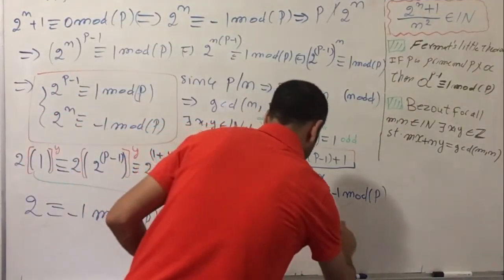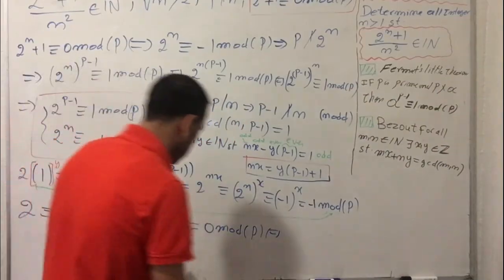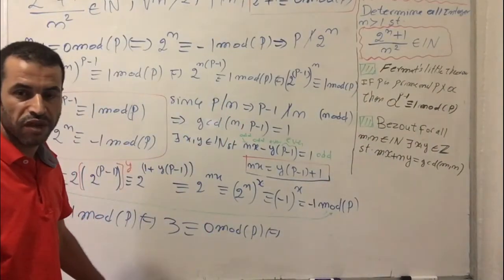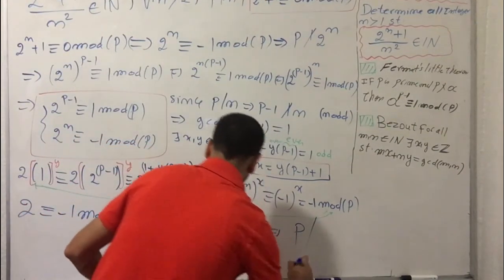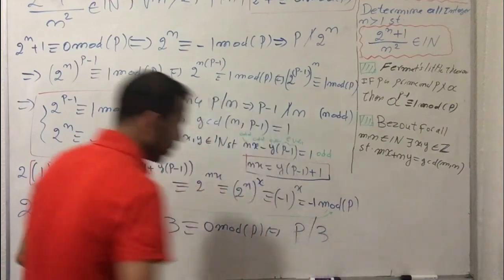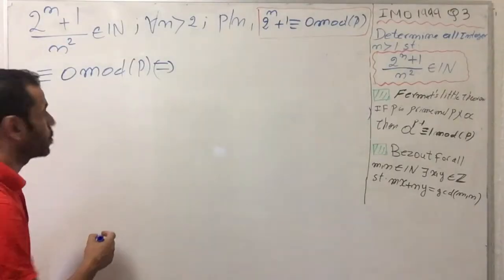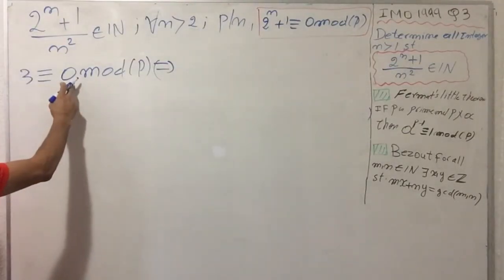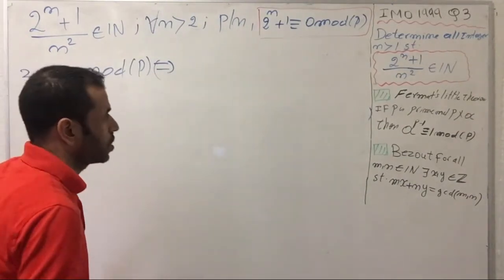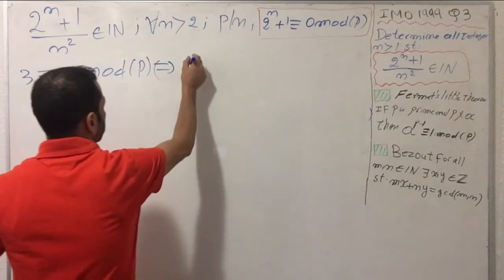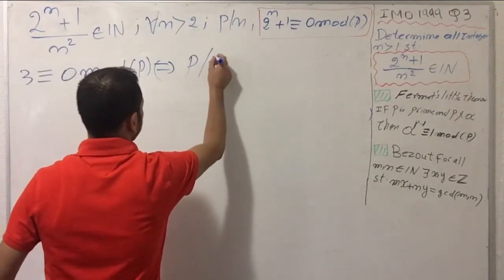What does this mean? This is equivalent to the divisibility statement, so p divides 3. This is what we get from the previous step: 3 congruent to 0 mod p is equivalent to the divisibility statement, that means p divides 3.